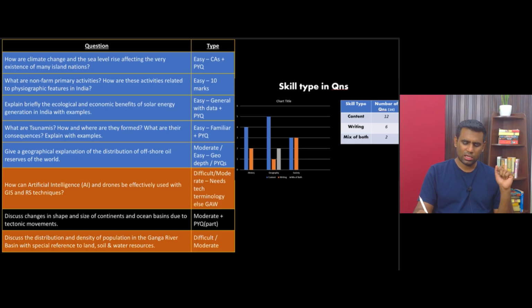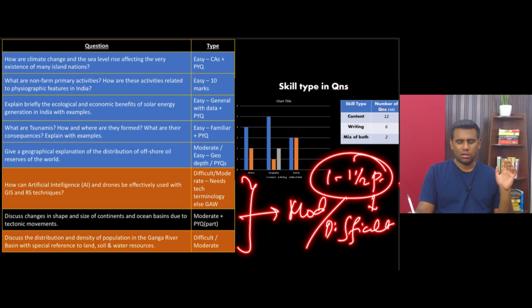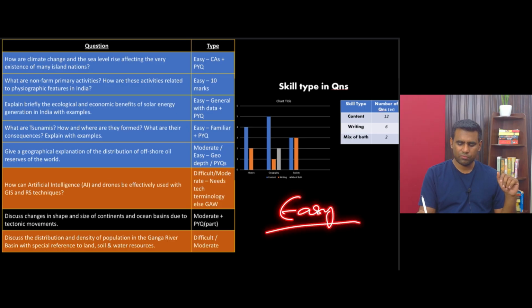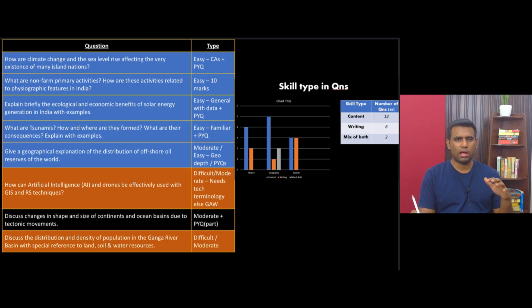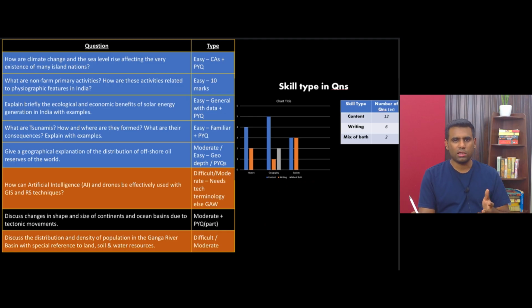So that's why I would say just these two questions, in my opinion, they come under the difficult category, because writing beyond the first 1 or 1.5 pages becomes really challenging. So I would say they are either moderate or difficult. So overall, the entire paper is easy. There isn't anything that you have to leave unattempted in the examination hall. And since at least 6 to 8 questions were dependent upon writing skills, how easily you can write, how speed you can pour out your ideas plays an important role in handling a question paper like this.